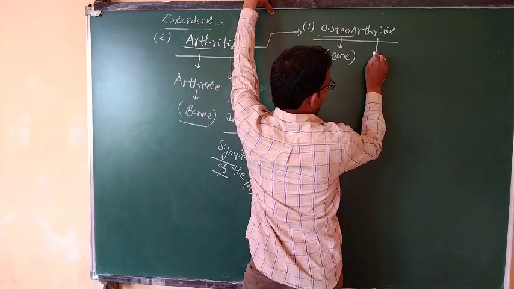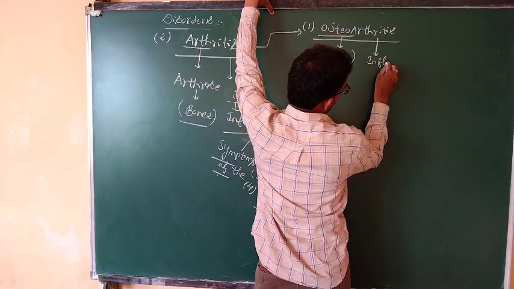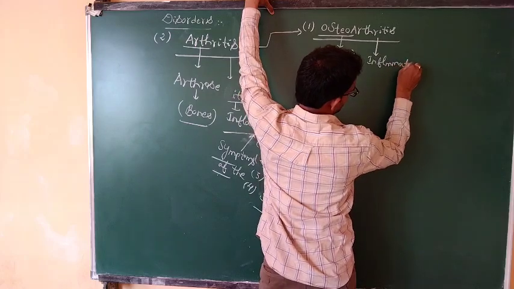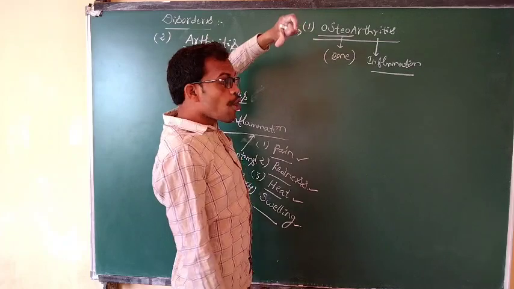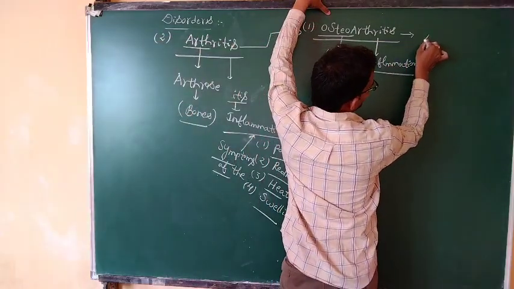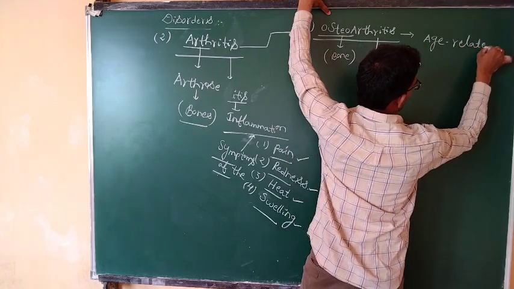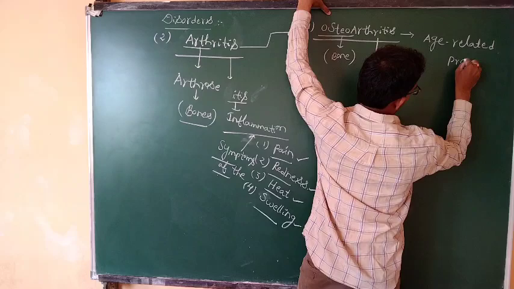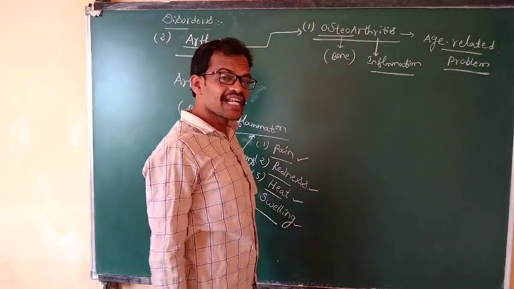Itis means inflammation, so it is bone inflammation. This osteoarthritis is related to an age-related problem.